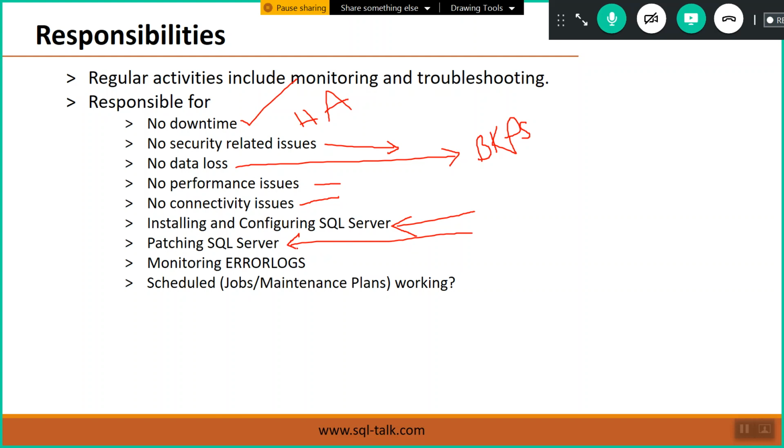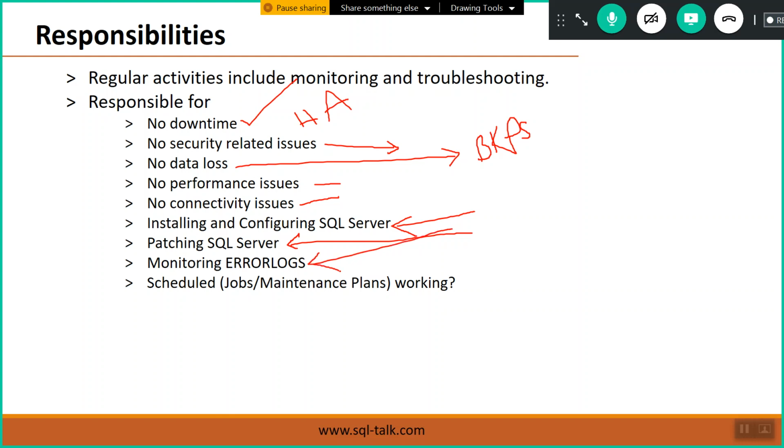Patches are nothing but updates. Generally we have seen updates in Android and iOS. Here we have patching for SQL Server. We'll see all these practically.